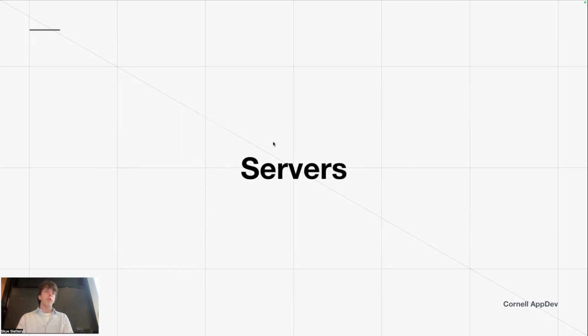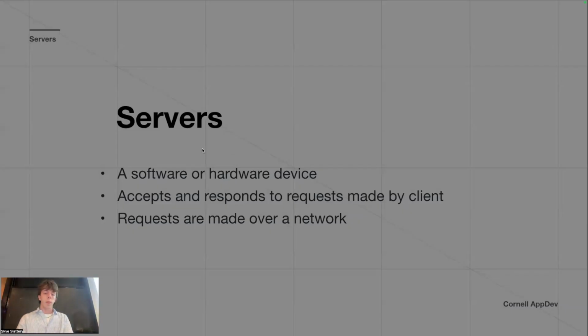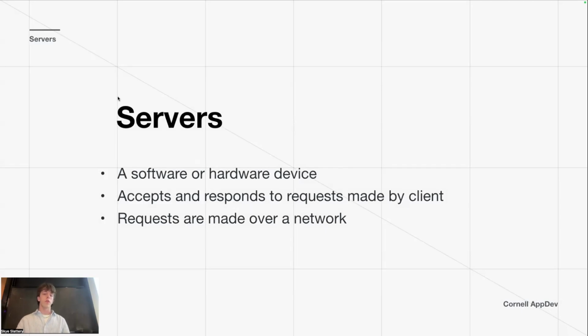Another quick review about servers, because we'll be using them today. So servers are a software or hardware device, like we've been using our computers as our servers, and they accept and respond to requests made by the client, and requests are made over a network. You can think of servers like a waiter, and you're giving them something to make, and then they'll do it and send it back. So they respond to requests made by the client.